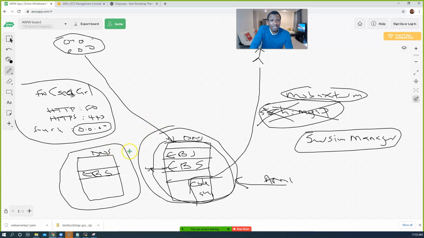So in essence, if you have two servers running, then it's better for you to create a load balancer. This will load balance between however many servers you register with the load balancer. So think of this, guys.